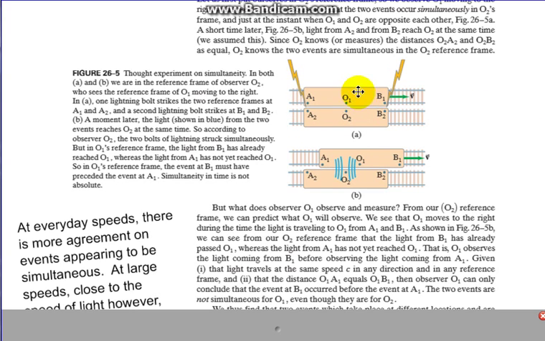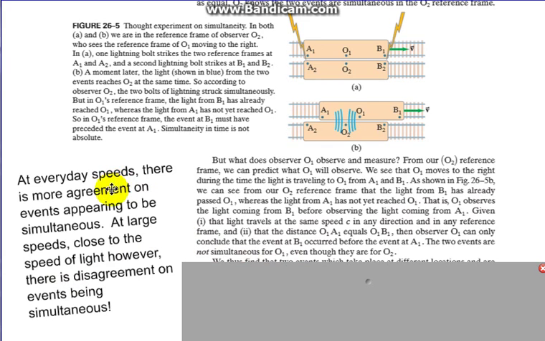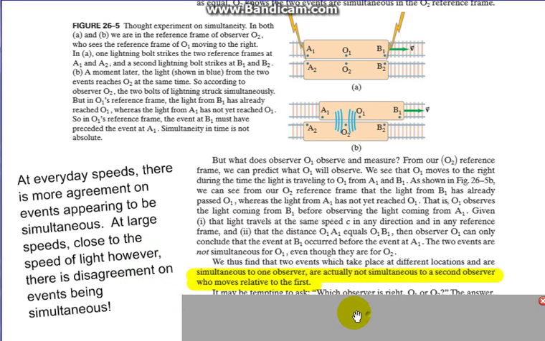But if this cart was moving at close to the speed of light, then that effect would be seen, in which simultaneous for one person would not be simultaneous for another person. So that's a little point I make over here. At everyday speeds, there's more agreement on events appearing to be simultaneous, but at large speeds, close to the speed of light, there is a disagreement on events being simultaneous.